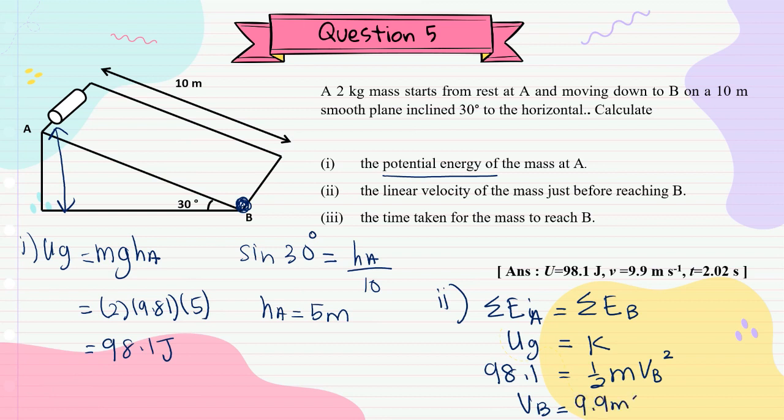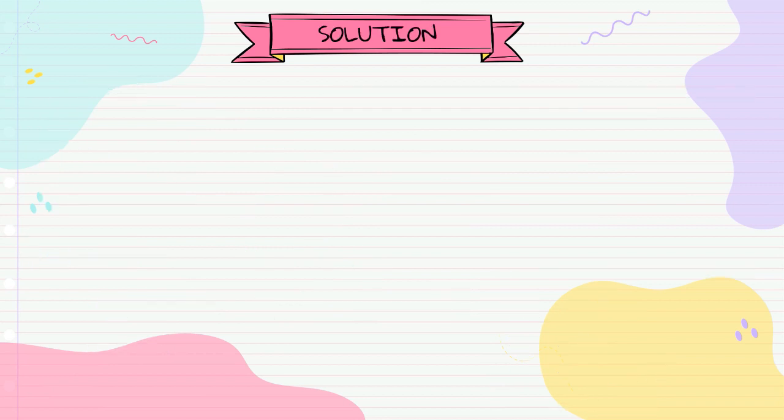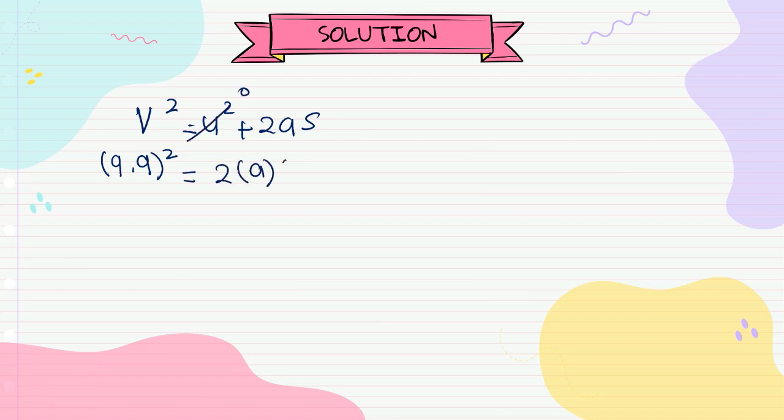is equal to 9.9 meter per second. Next, you need to calculate the time taken for the mass to reach B. We can use the formula V squared equals U squared plus 2aS. Just now we calculated the velocity 9.9, U is 0, S is the displacement 10, so a is equal to 4.9 meter per second squared.